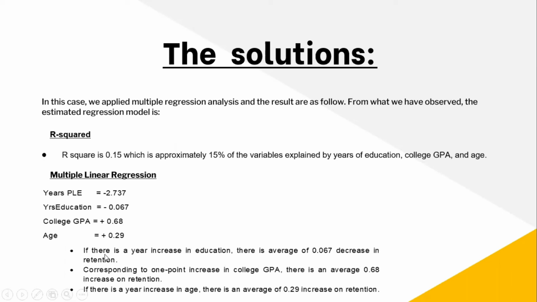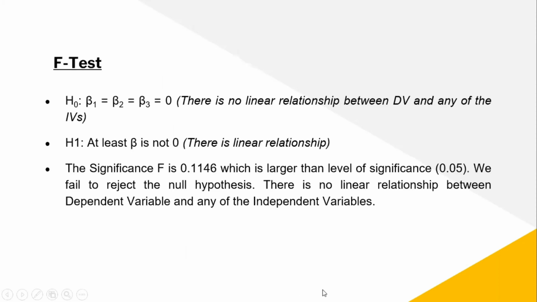So the explanation is, if there is a year increase in education, there is an average of 0.067 decrease in retention. Corresponding to a 1 point increase in college GPA, there is an average 0.68 increase in retention. And the last one, if there is a year increase in age, there is an average of 0.29 increase in retention. Okay, now let's see the next one, which is the F test.